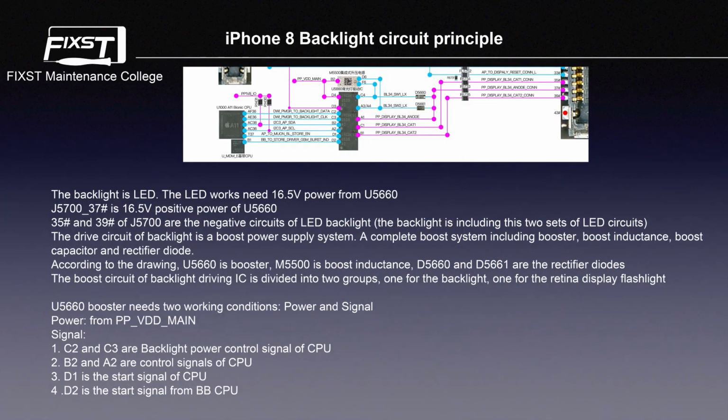And then, let's check the iPhone 8 backlight circuit principle. The backlight is LED. The LED works with near 60.5 volts of power from U5660. J5700 pin 37 is the 16.5 volt positive power of U5660. Pin 35 and pin 39 of J5700 are the negative circuits of the LED backlight.